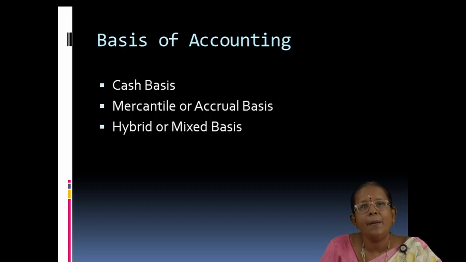Then last one is hybrid or mixed basis. If cash is received, it will be entered. But for payment, even though it is not paid, if it is due, that will also be included. So for receipts, cash basis of accounting is followed. For payments, accrual basis of accounting is followed. That is why it is called hybrid or mixed basis.